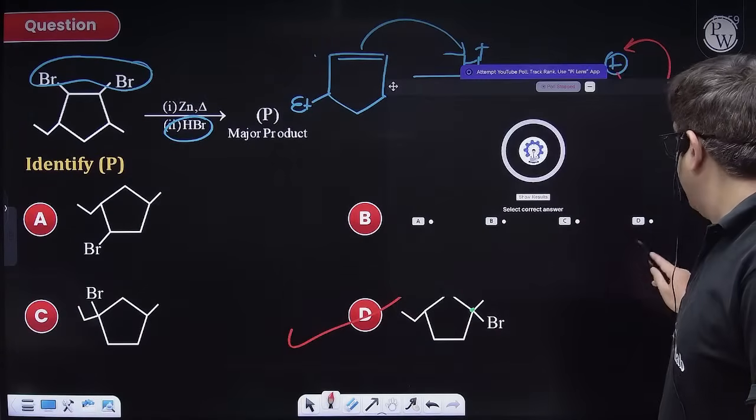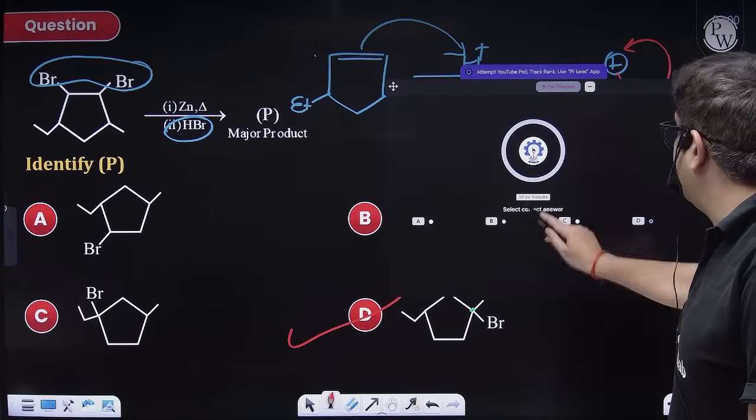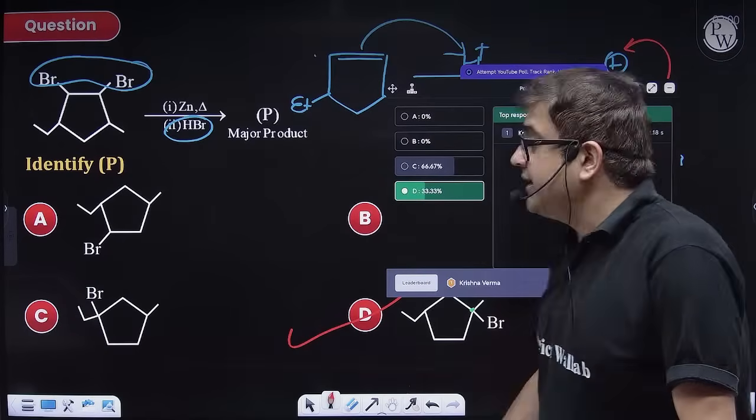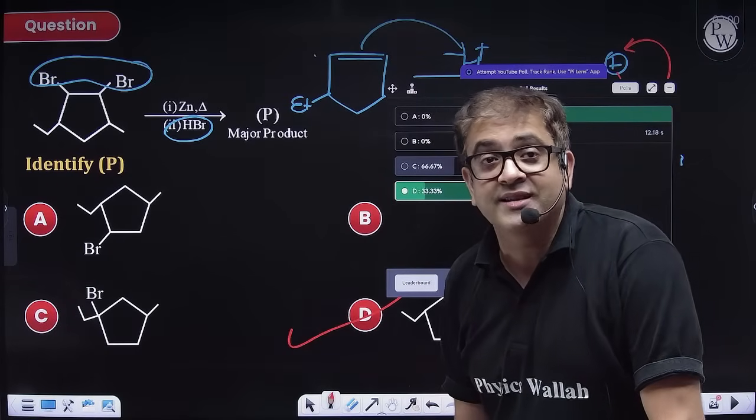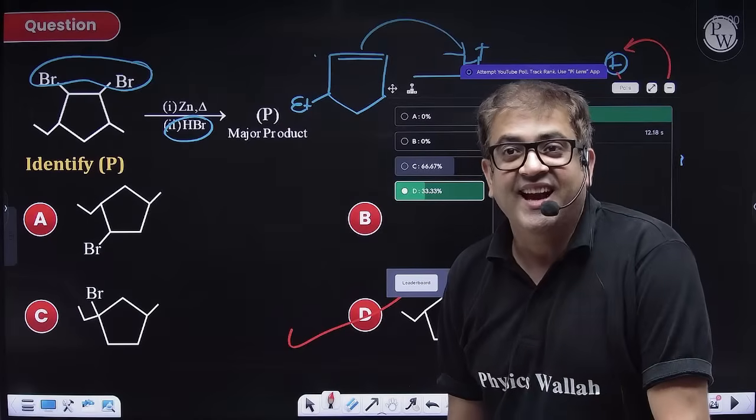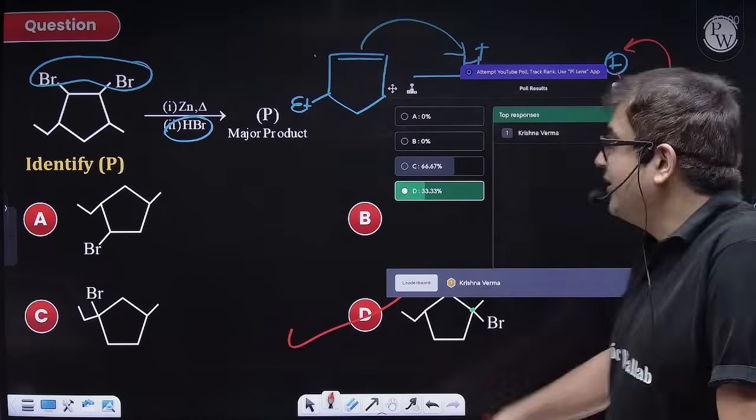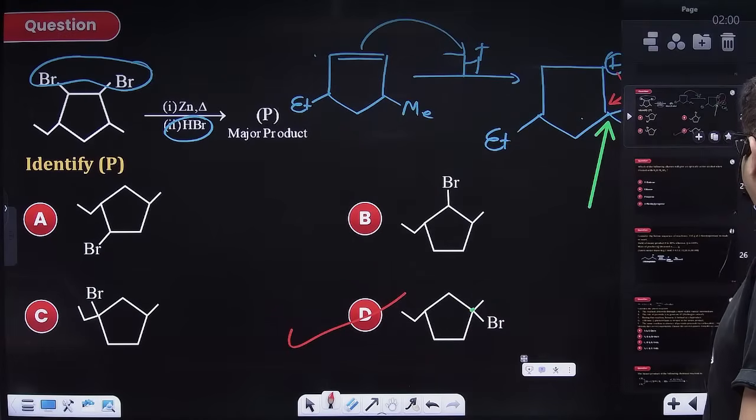I hope everybody is getting it, and oh, the percentage is less, but I hope everybody got this now. Guys. Perfect. Chalo, moving to the next one.